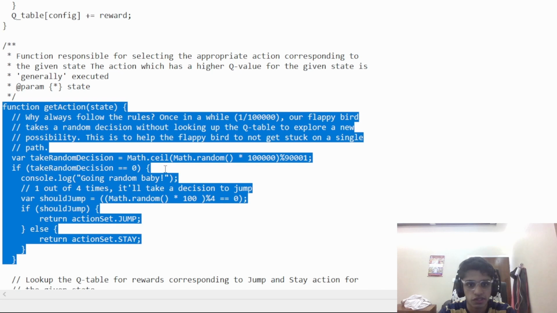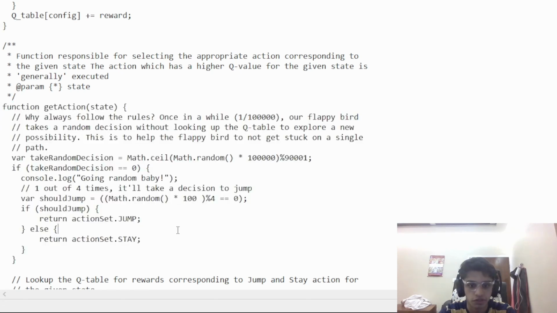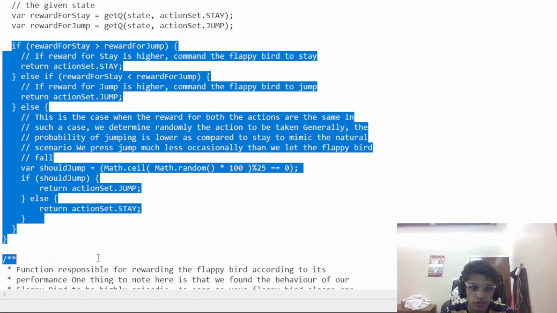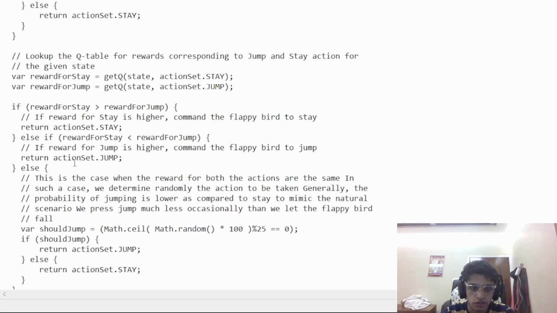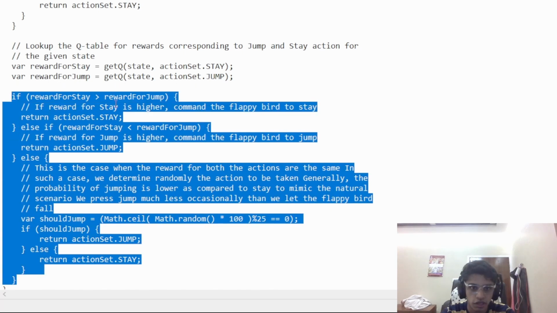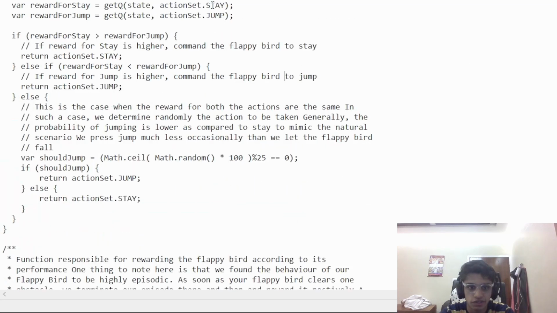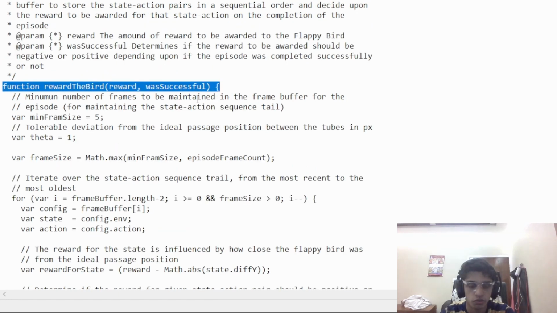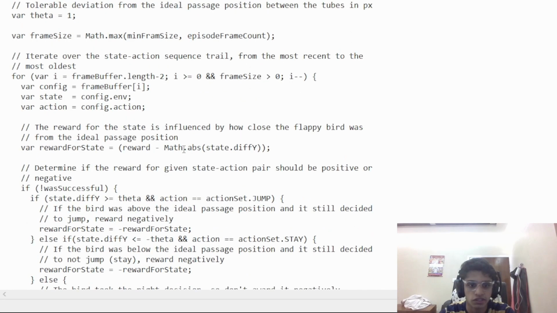And the action which has a higher Q value for a given state is usually what is executed by the particular agent. This is the part of the code where the agent will look up the Q table and choose the different actions corresponding to the rewards for that given state. This function, the reward the bird function, will determine what reward is supposed to be given to the agent based on the action it has taken.